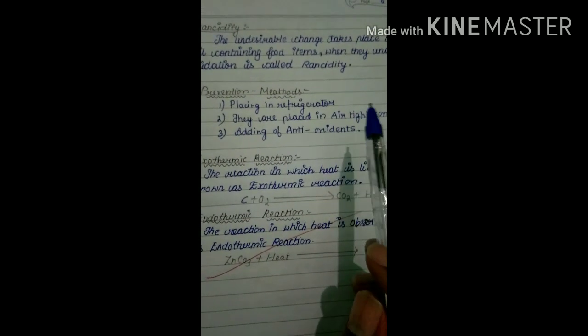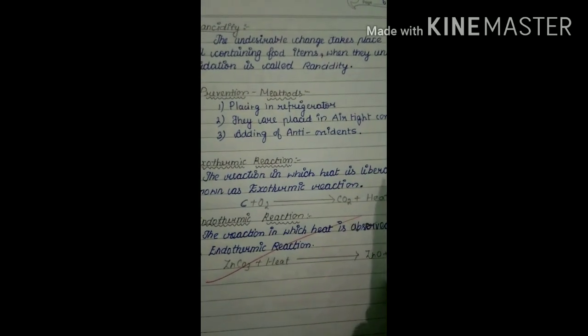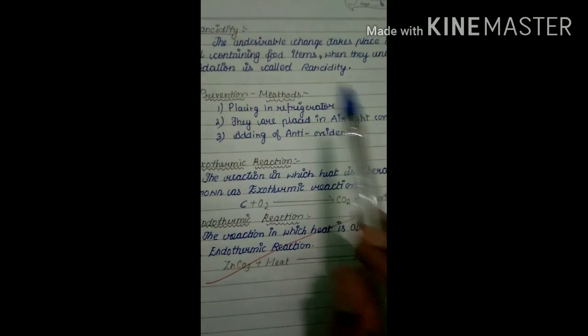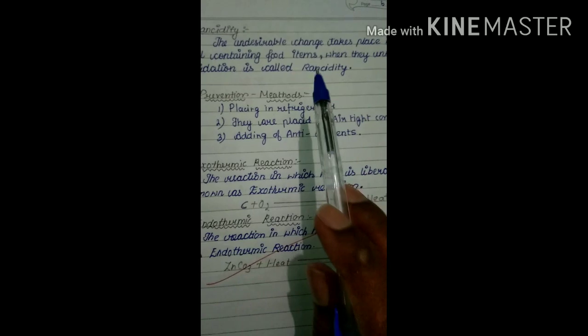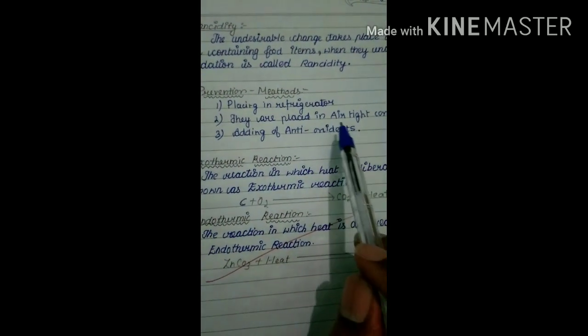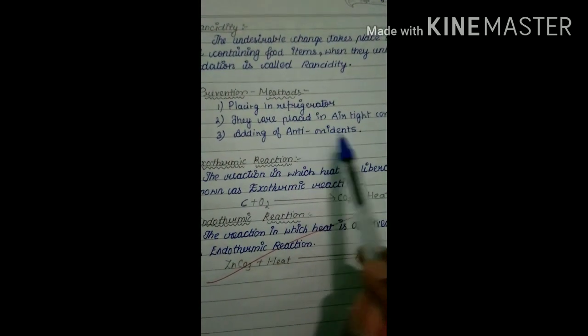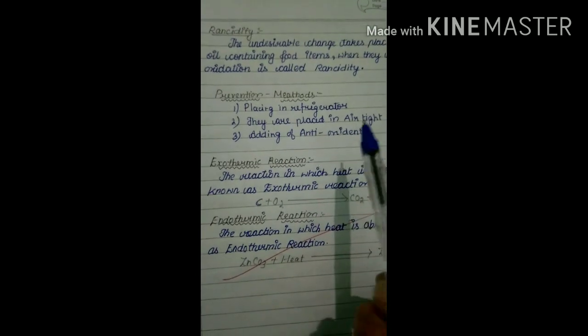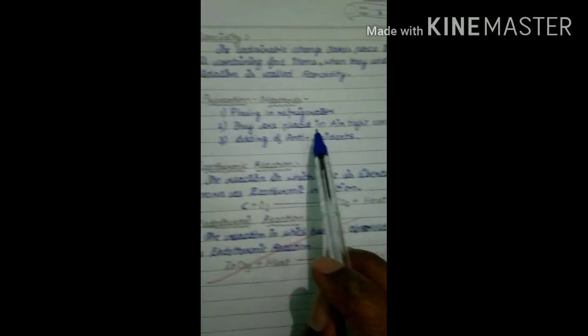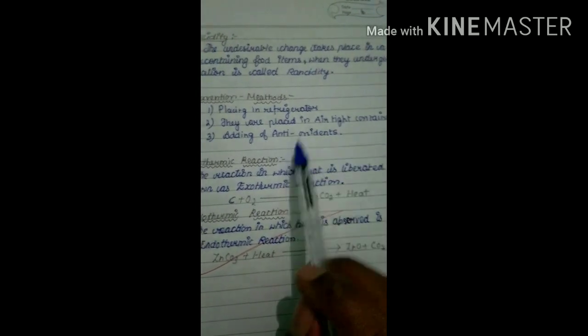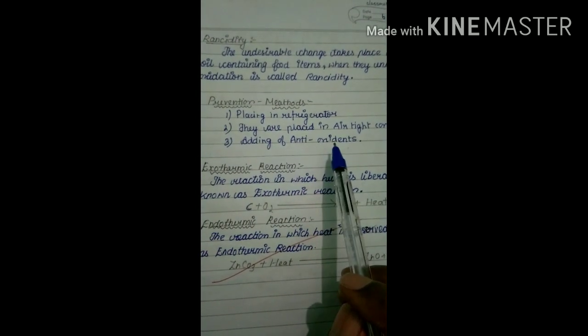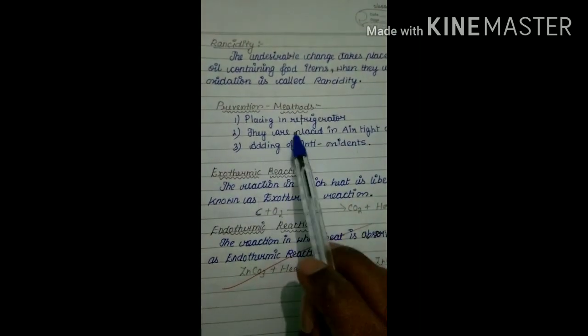That means if you add an external substance to that food, then that food does not undergo oxidation because the antioxidant substance undergoes oxidation instead. So these are prevention methods. First one is placing in a refrigerator. Second one is placing in airtight containers. Third one is adding antioxidants. These are the prevention methods of rancidity.